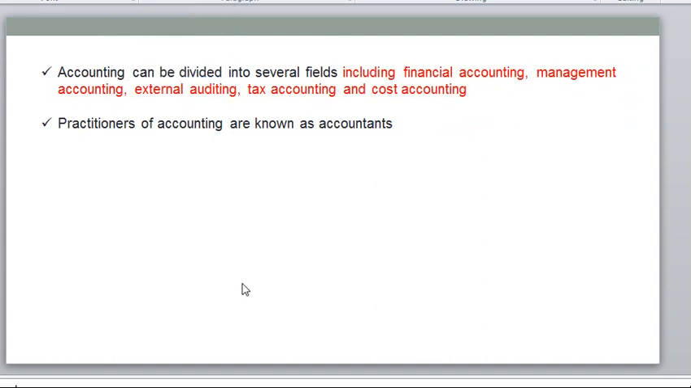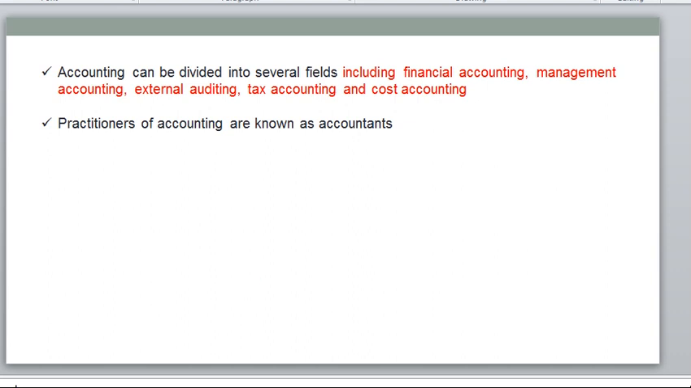So practitioners of accounting are known as accountants. So in a company there will be many kinds of accountants. There should be from financial accounting or management accounting, external auditing, tax accounting and cost accounting. So practitioners means those who are working in a company. Those are all called practitioners. So this is about accounting.